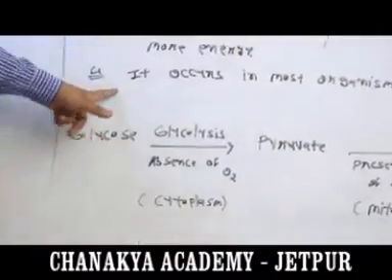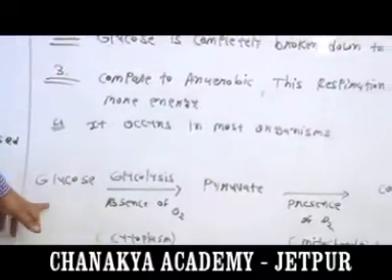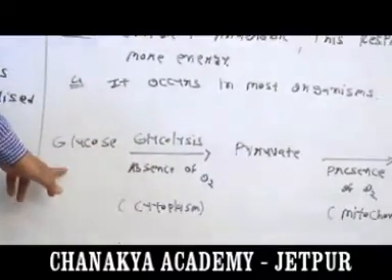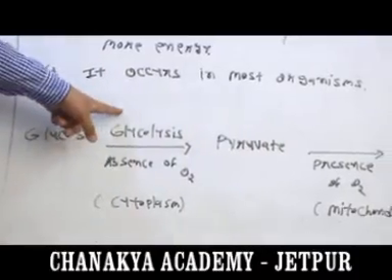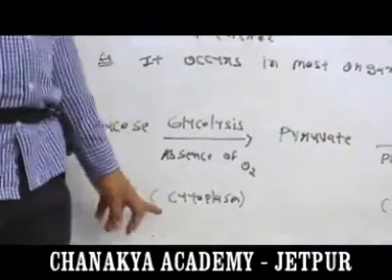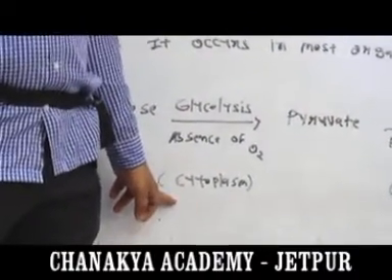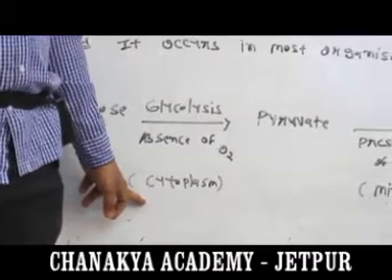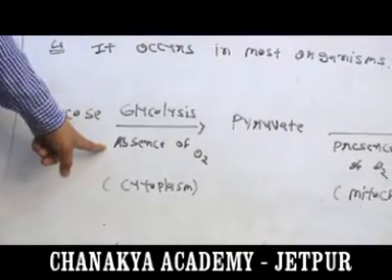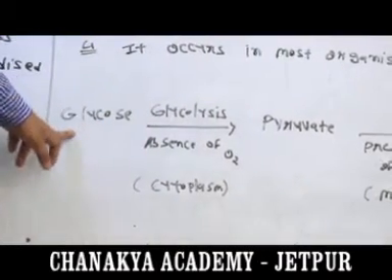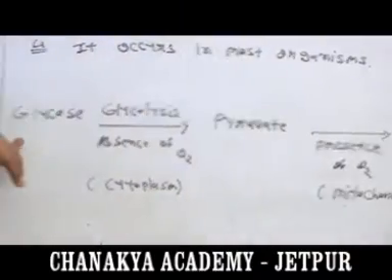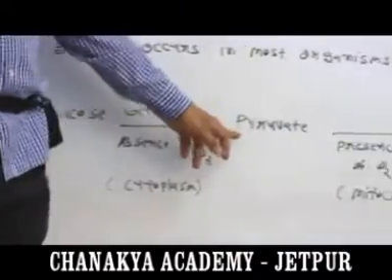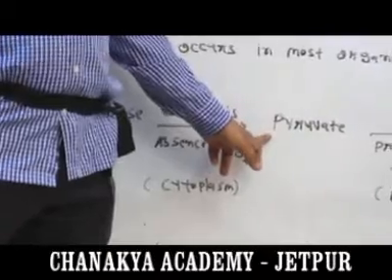An example of aerobic respiration is glucose. Glycolysis takes place in the cytoplasm. Cytoplasm is one of the parts of our cell. In the absence of O2, glucose is directly converted to pyruvate. Glucose is a 6 carbon molecule and pyruvate is a 3 carbon molecule.